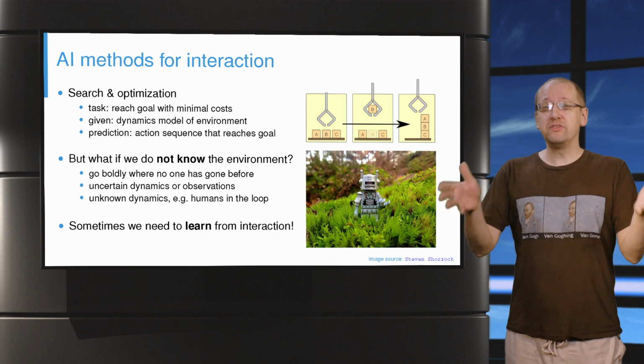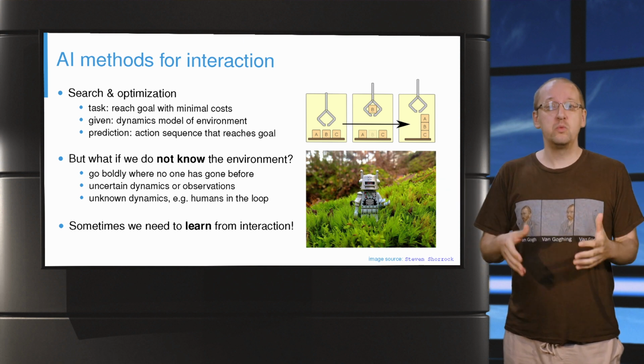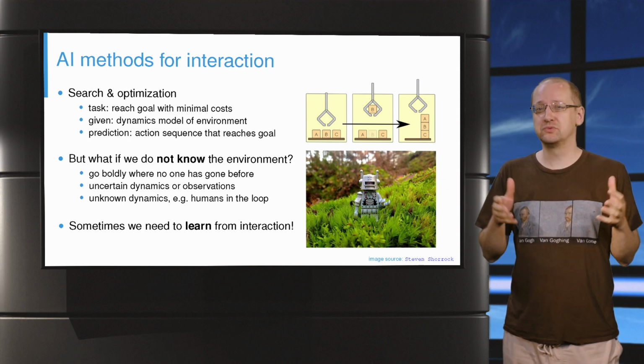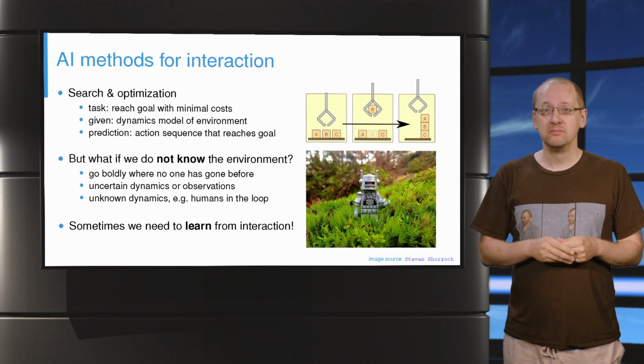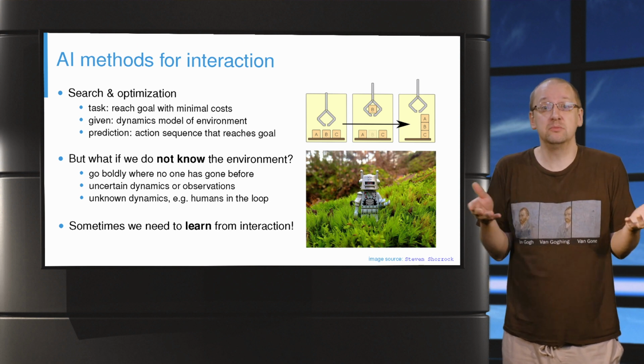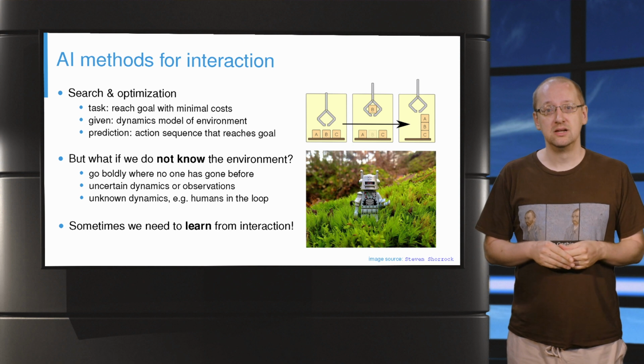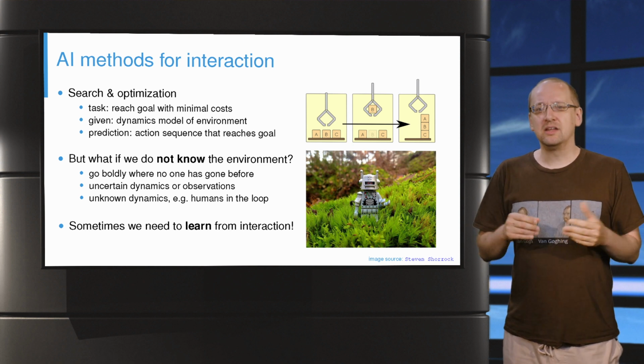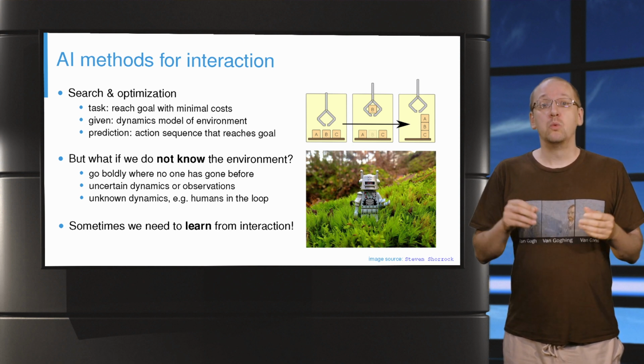If we don't know the environment, or if we're not sure what the reactions to our actions will be, either because the environment contains humans or is simply stochastic. In these cases, we cannot plan the interaction. We need to learn it.